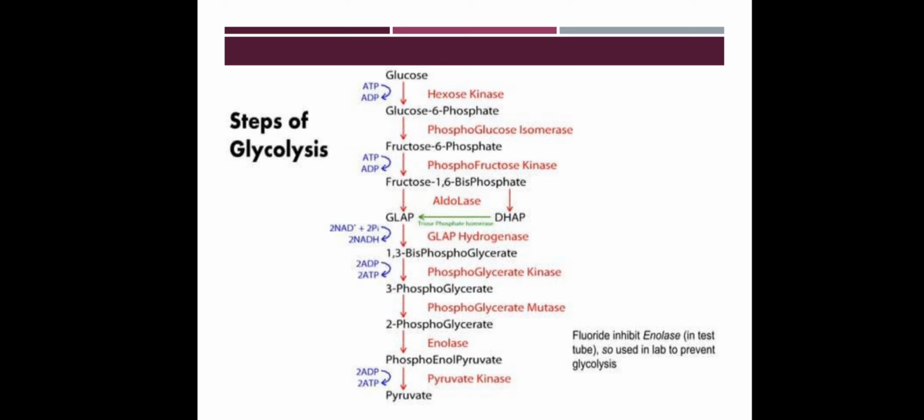Then it is converted to fructose 1,6 bisphosphate with the help of the enzyme phosphofructokinase, which utilizes one more ATP molecule. Again it is converted to glyceraldehyde phosphate and dihydroxyacetone phosphate. These then form 1,3 bisphosphoglycerate, 3 phosphoglycerate, 2 phosphoglycerate, phosphoenolpyruvate, and then pyruvate, with the help of enzymes that we can discuss in the upcoming steps.